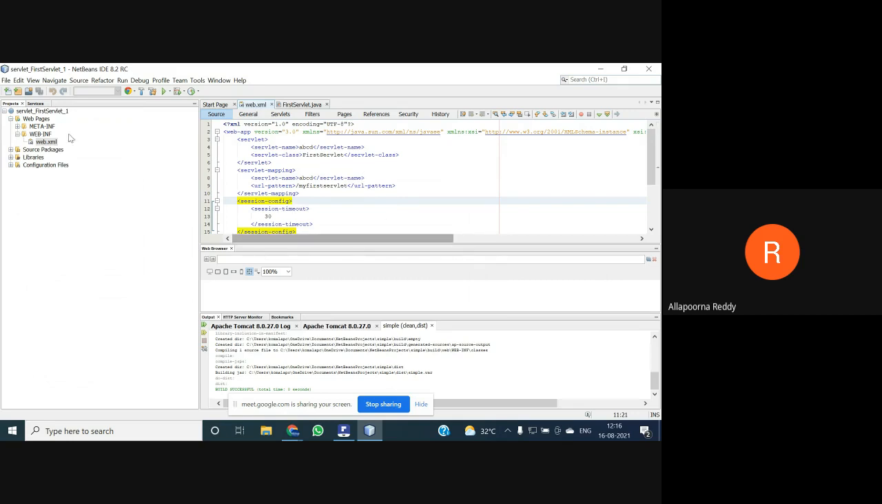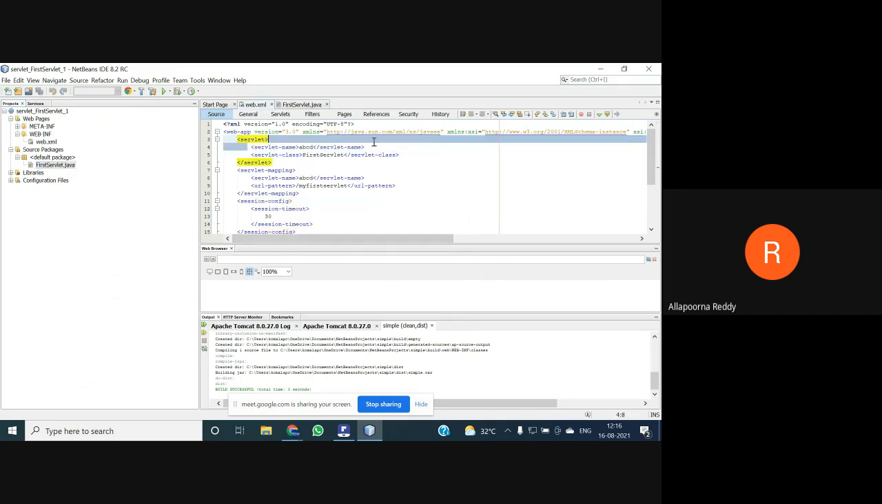How many servlets we had, we can check with the source package. When you click on the source package, only one servlet is there. What is my servlet name? FirstServlet.java is my servlet name. So I need to maintain the same name for my class also. So that I just mentioned in the deployment descriptor.